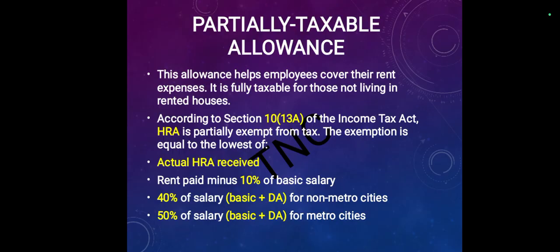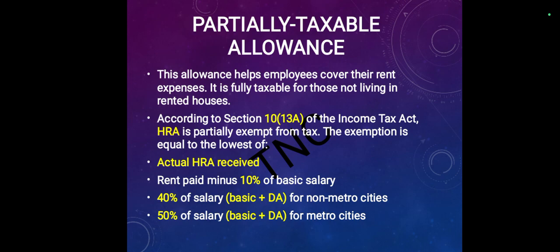Partially taxable allowance. This allowance helps employees cover their rent expenses. It is fully taxable for those not living in rented houses. According to Section 10(13A) of the Income Tax Act, HRA is partially exempt from tax.